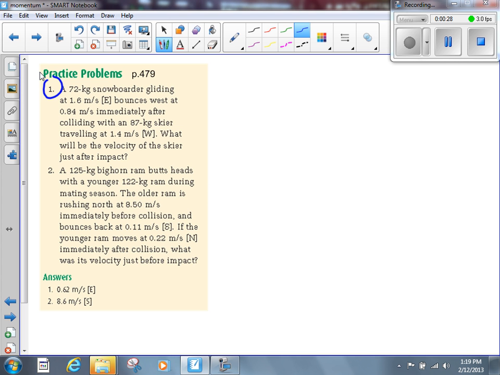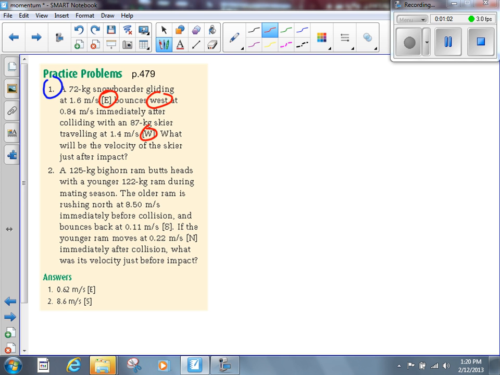Okay, number 1 says a 72 kilogram snowboarder gliding at 1.6 meters per second to the east bounces west at 0.84 meters per second. Notice I'm not doing anything with the givens quite yet. All I'm doing right now is, as I spot something that could lead to a silly mistake, I'm drawing attention to that. We got east, we got west here. So we know that something's going to be negative, something's going to be positive. We got another west there, so another different direction there. What will be the velocity of the skier just after impact?